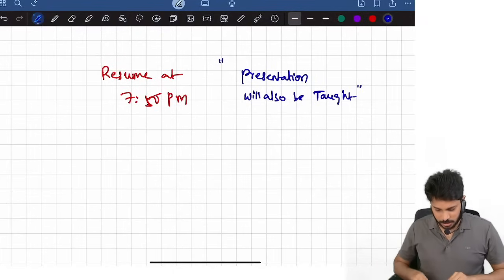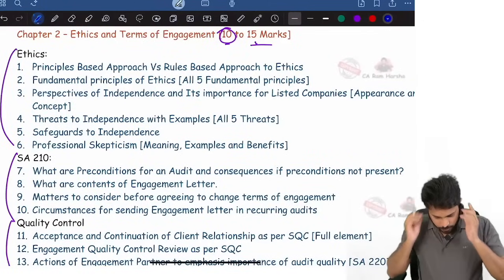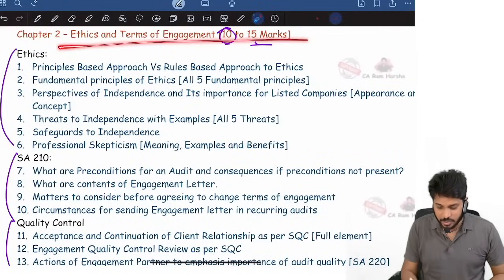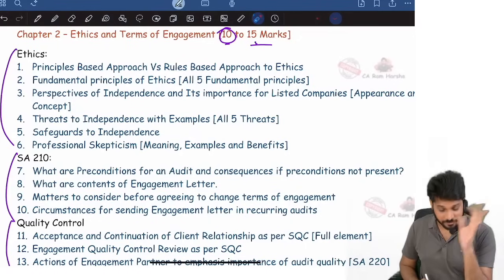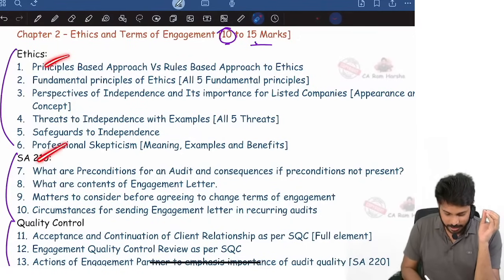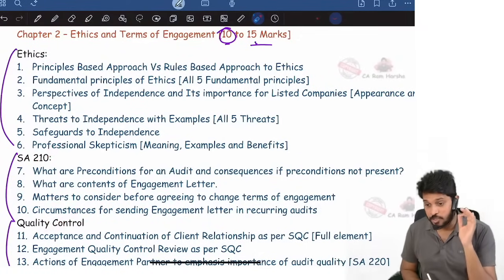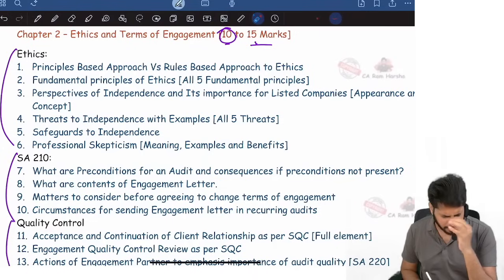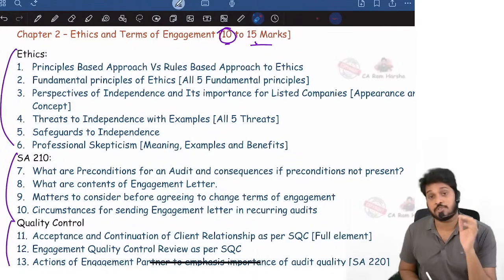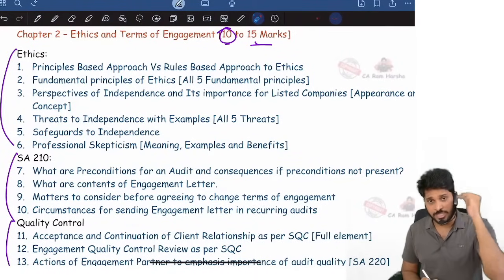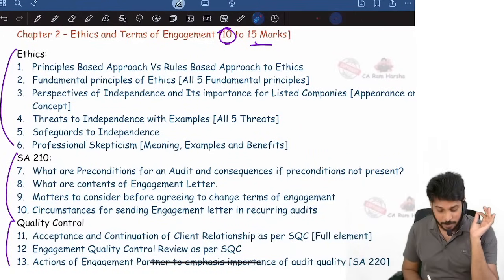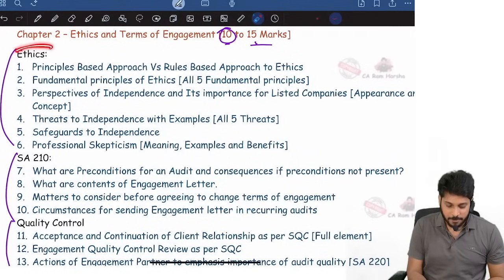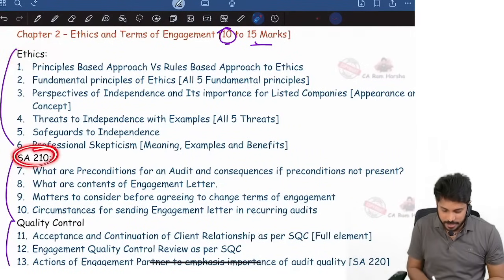Let's continue with the second chapter, that is ethics, terms of engagement and quality control. Remember, this chapter has a weightage of close to 15 marks. Ethics, SA 210 and quality control, three topics put together have a weightage of 15 marks, minimum 10 marks for sure, but in many exams 15 marks came. You check Jan 25, September 24, May 24. It is almost 15 marks from this chapter. So it is the most important chapter. First we'll finish ethics, then 210, then quality control.